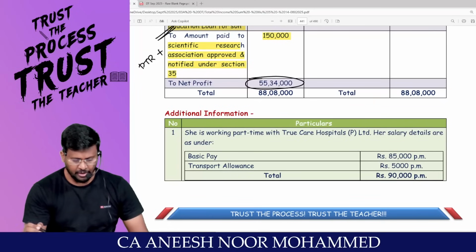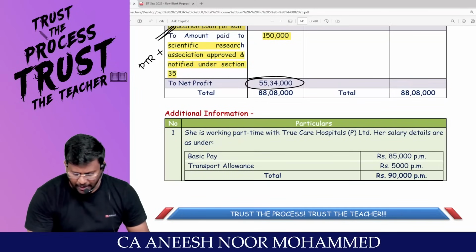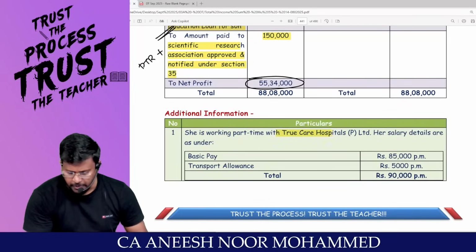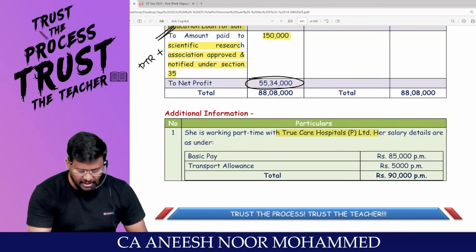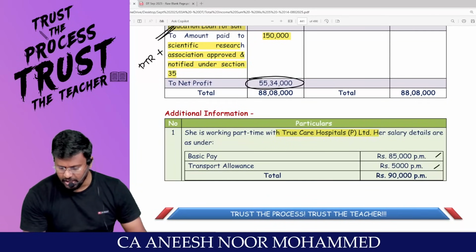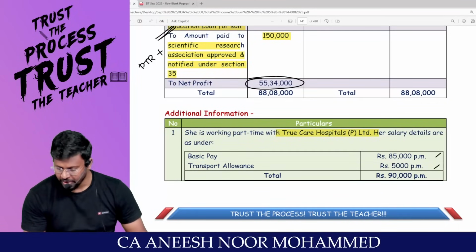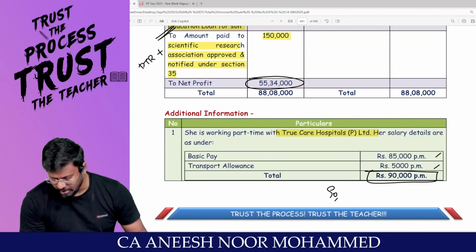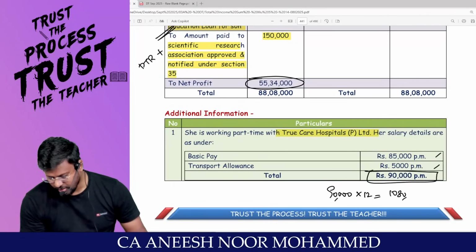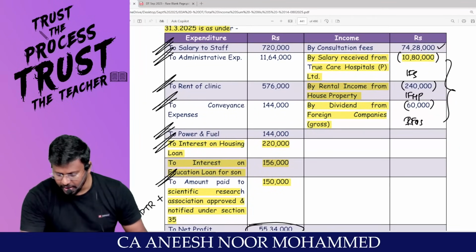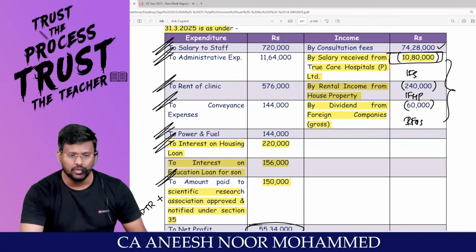Super, sir. Additional information. She is working part-time with True Care Hospital Private Limited. Her salary details are as under. Basic pay 85,000. Transport allowance 5,000 rupees per month. Right, sir? Total 90,000 per month. Calculator: 90,000 into 12 comes to 10,80,000 rupees. That's what is credited in the P&L, right?